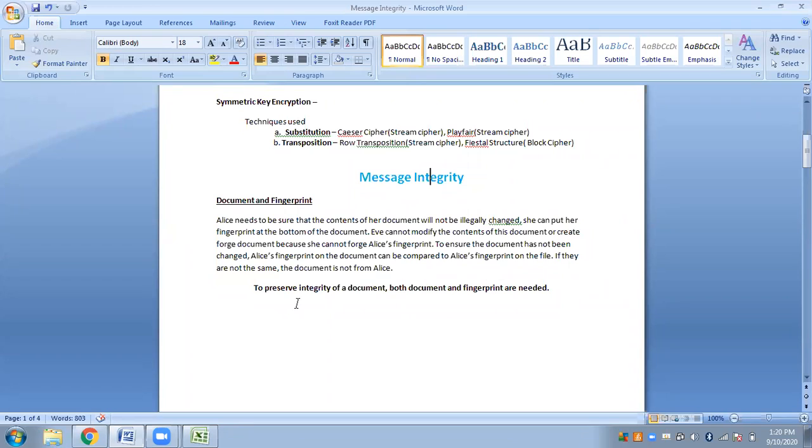This is how, in the traditional way, we use fingerprints in documents to ensure that whatever content the sender has sent has been received by the receiver in the same manner. It has not been modified or altered by any third person. So to preserve the integrity of a document, both document and fingerprint are needed.